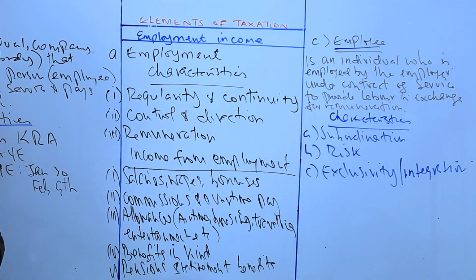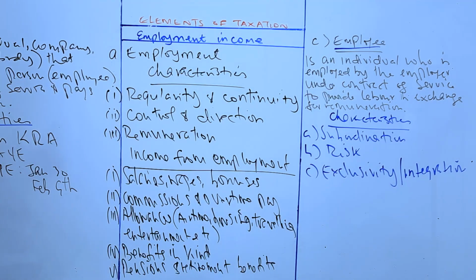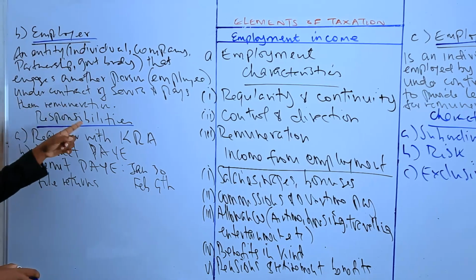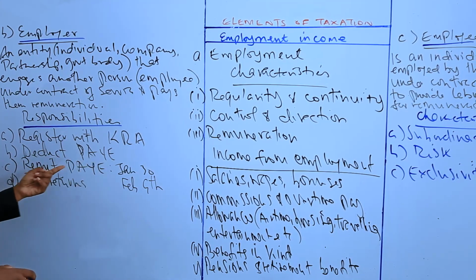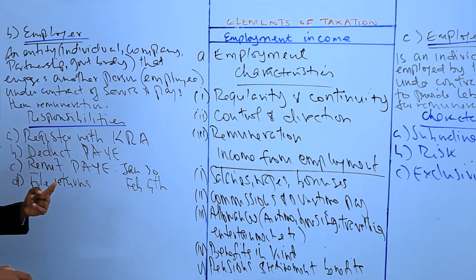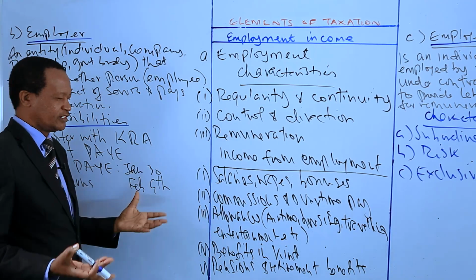So employees in Kenya, candidates, are subject to income tax on their employment income at the prescribed individual tax rates, and the tax is typically deducted at source by the employer through the PAYE system. That's why we said that the employer has the responsibility to deduct PAYE and then remit PAYE to the Kenya Revenue Authority. So do you see why we are defining these terms?